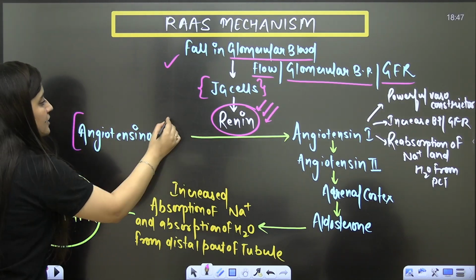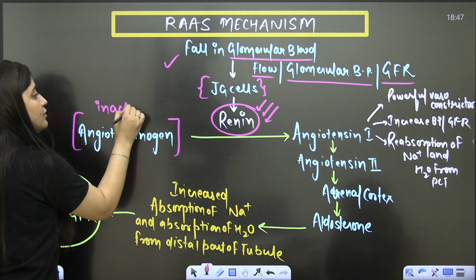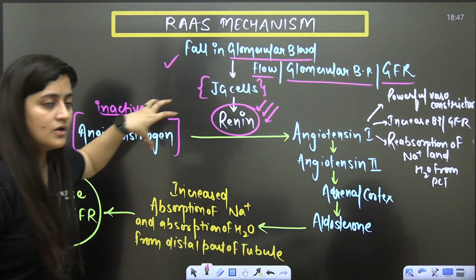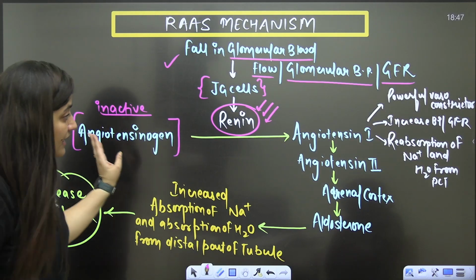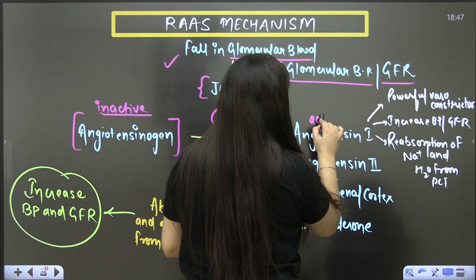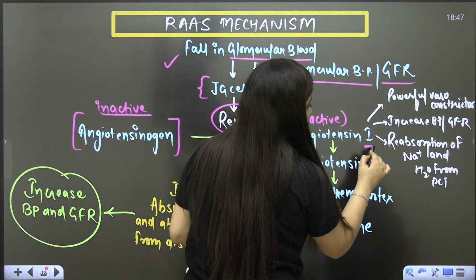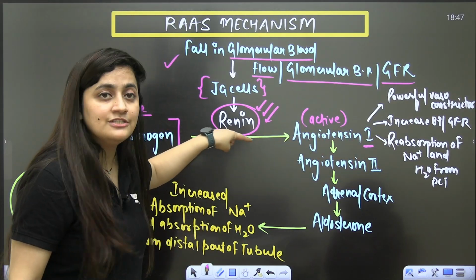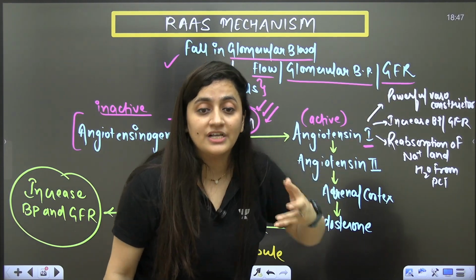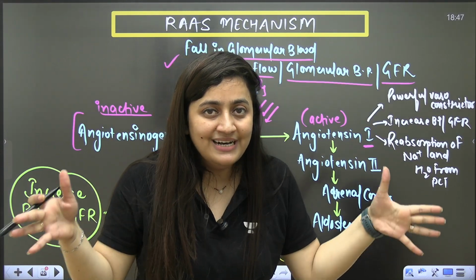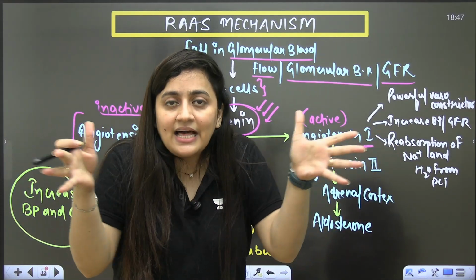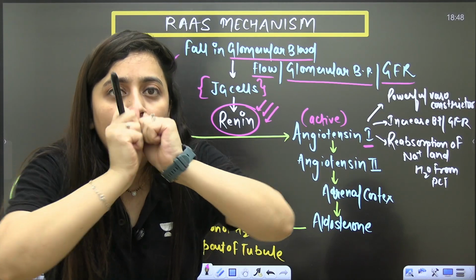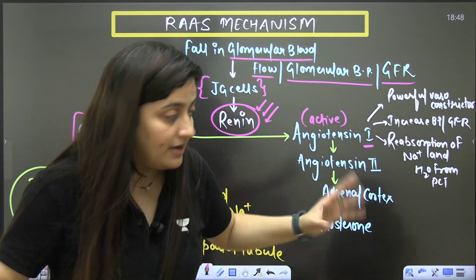Now this renin will act on this inactive angiotensinogen. I'm repeating it again: it's a blood plasma protein synthesized by the liver. When renin acts on angiotensinogen, it converts it into an active form, angiotensin 1. This angiotensin 1 is a very powerful vasoconstrictor. What is the meaning of a vasoconstrictor? It constricts the blood vessel. If it constricts the blood vessel, it will increase the blood flow, the blood pressure, and obviously GFR.